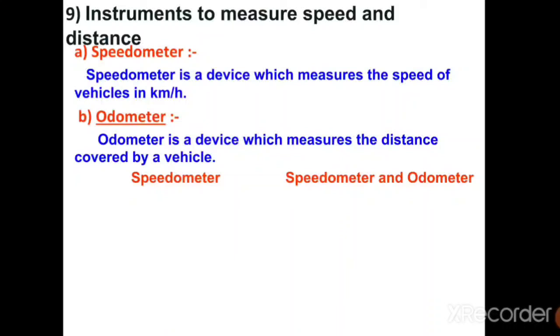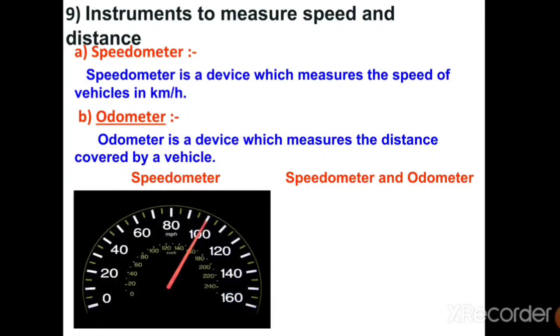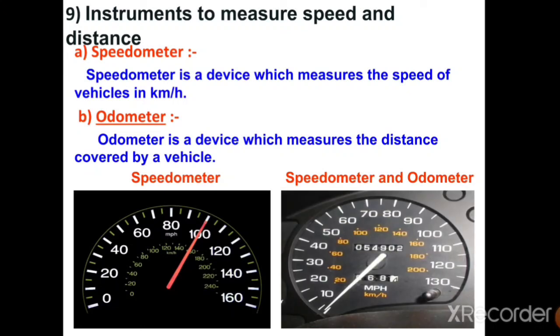So, we understood that speed can be calculated by checking how much distance is covered in how much time. How much speed the vehicle has can also be measured, and the device used for it is called the speedometer. And how much distance your object has covered is shown by the odometer. In the first image you can see a simple speedometer, whereas in the second image you can easily differentiate between a speedometer and odometer kept together.